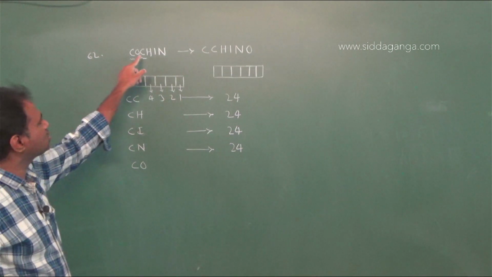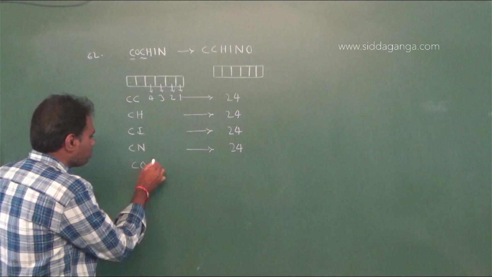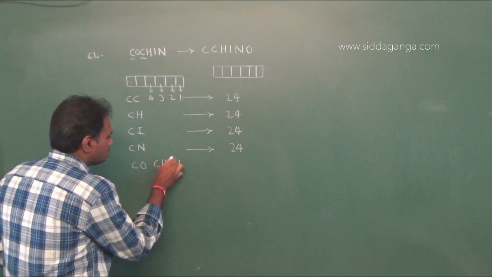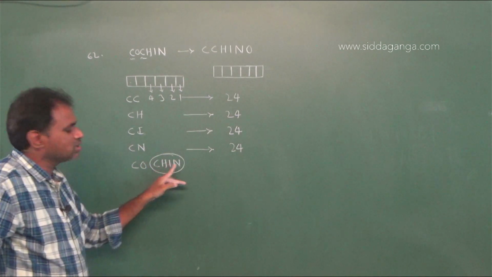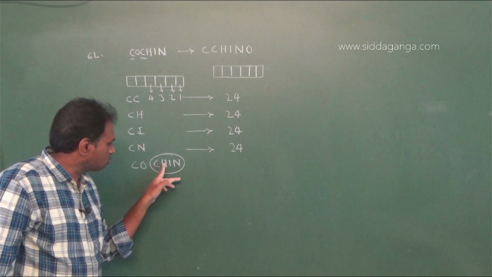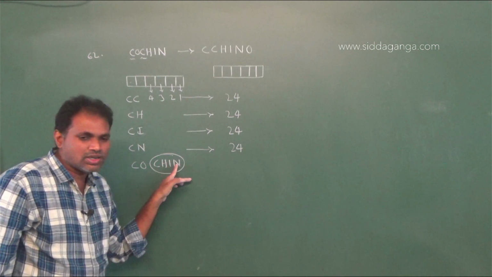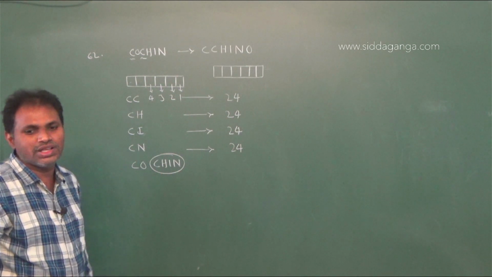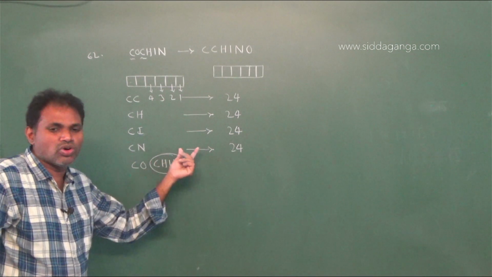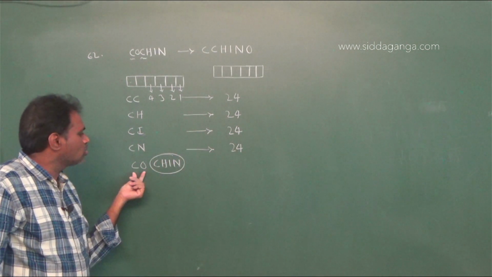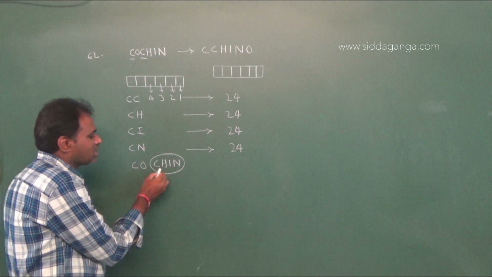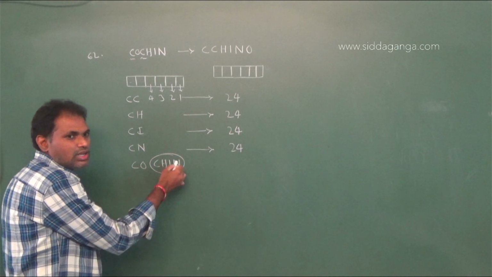The remaining letters are C, H, I, N. These 4 are in dictionary order only: C, after that H, after that I, and after that N. Therefore, after the CN words, finally we get COCHIN, which is in dictionary order only.